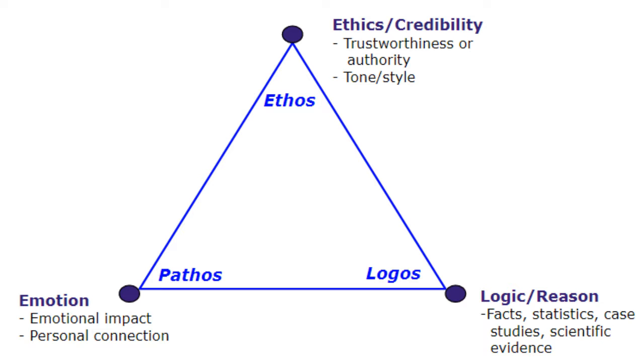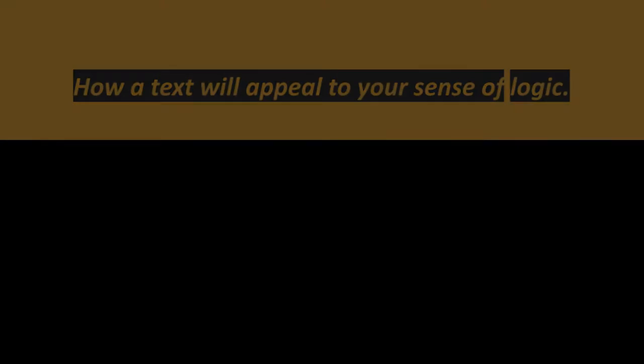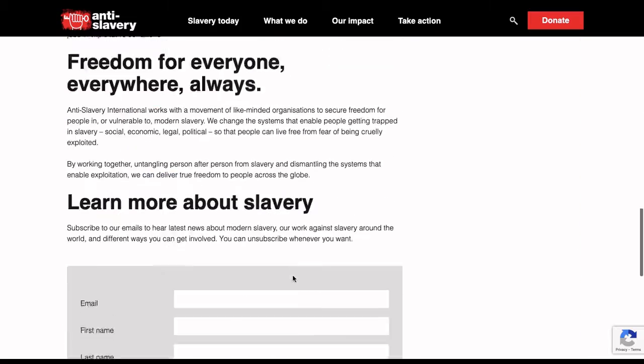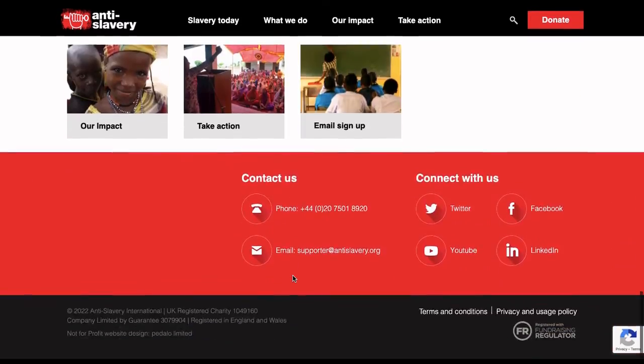Section 2. Logos. When people think of rhetoric, they usually think of the 3 main appeals, the first of which is logos. Logos is when a text will appeal to your sense of logic. In this sample web page about modern slavery, which practically begs the reader to support their cause, the creator of this page is appealing to your logic.